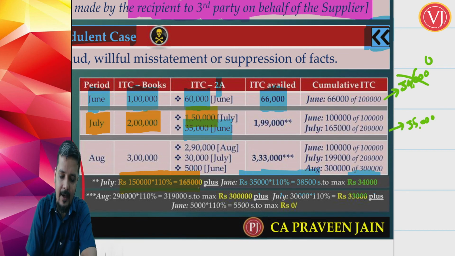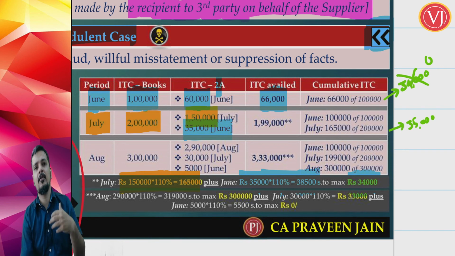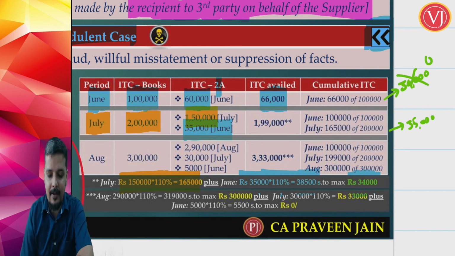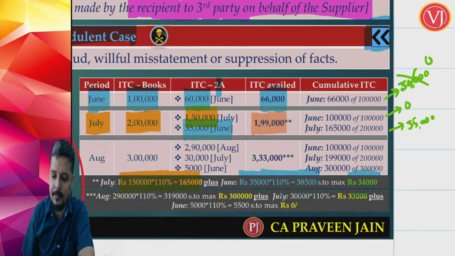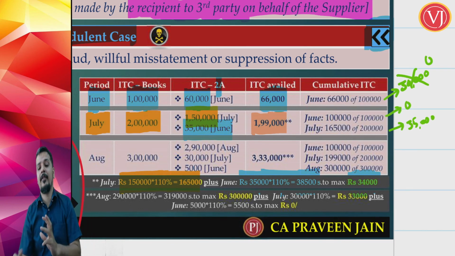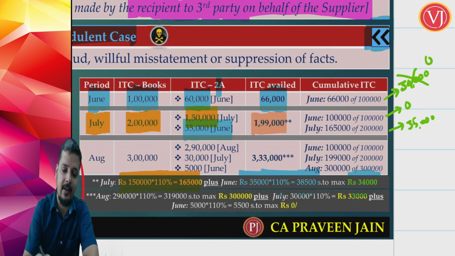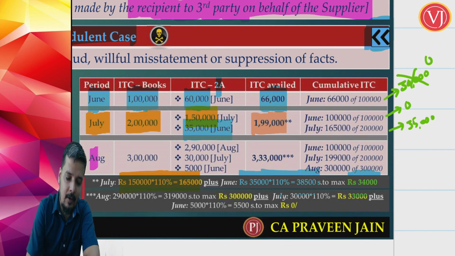Now if you add the 1,65,000 July credit as per GSTR 2A and the 34,000 balance credit of June which is taken in the month of July, it is 1,99,000. Now there is no leftover portion of June credit, it is 0. But still, July credit of 35,000 is still to be taken. Now let us take the next month. We are talking about August.